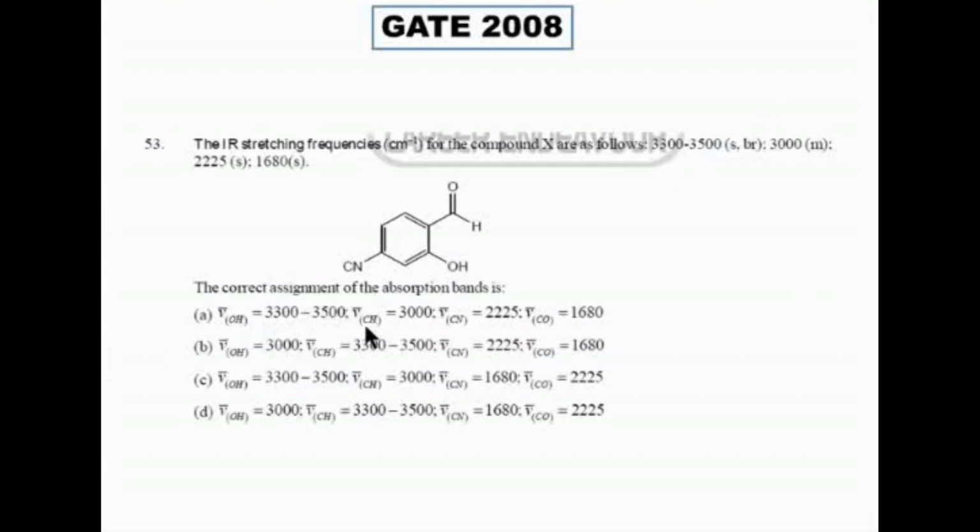The CH stretching frequency should be around 3000, which is medium. Any CH, okay? Then CN will be 2200 and CO will be 1680. So option A is the right option. Here they have given 3000 for OH, which is absurd. It's very wrong. So straight away I can rule out these two options. Among these two options, option A is the right answer. Very good. Next.